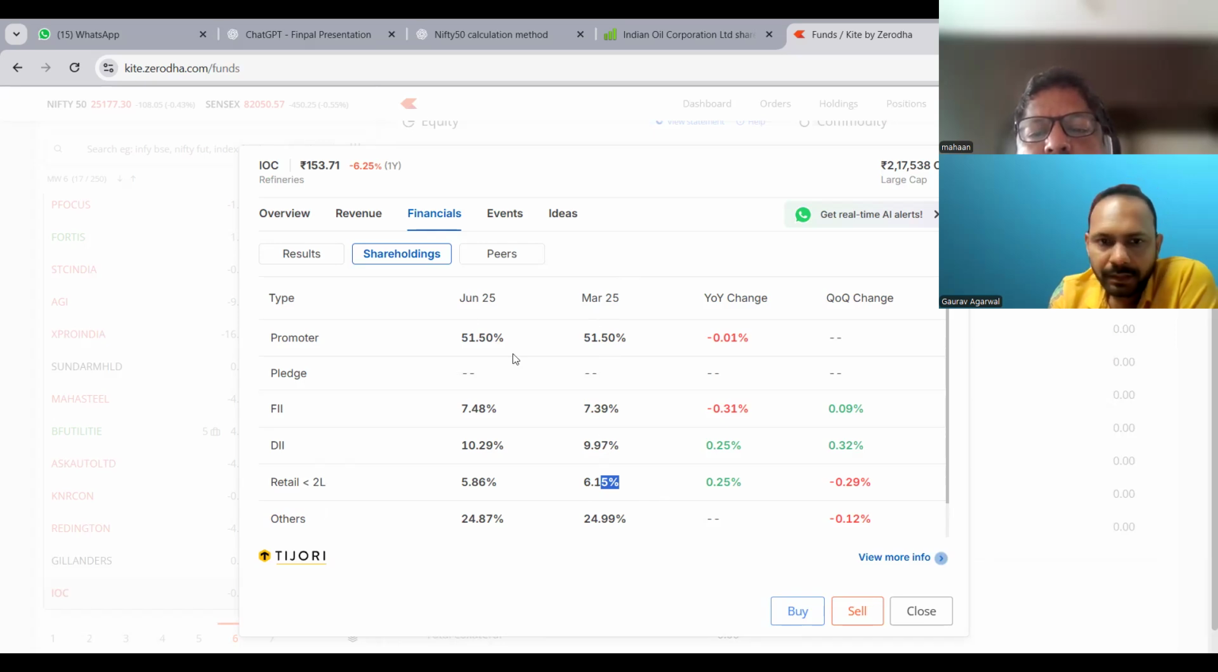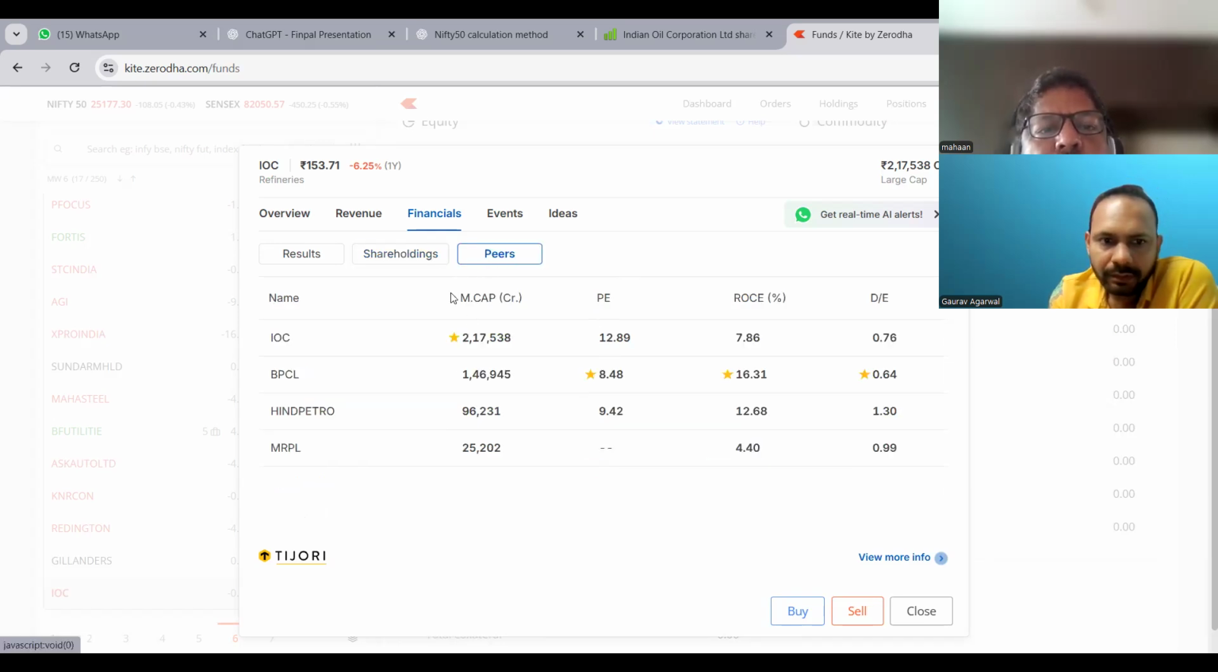And then we have peers. Peers means the competitors of the same company, right? Who are the competitors of IOC? BPCL, Hindustan Petroleum, MRPL, right? So it will show you all the details. See here, IOC has the highest market cap among all the peers, right?